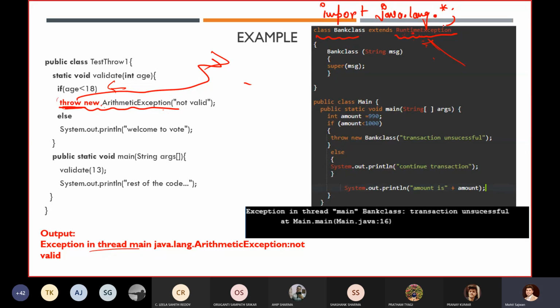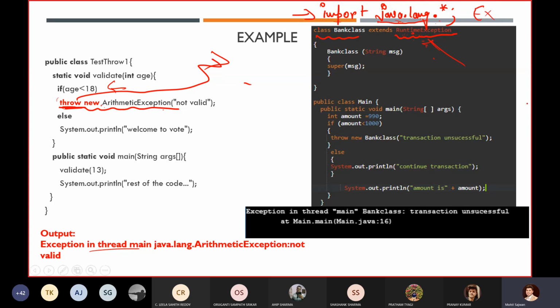So where is this class located? Even though I am not importing any package, where am I getting this class from? Remember, it comes from a package. Generally, if you want, you can write the import yourself, but even if you are not importing this package, by default your compiler will provide it, and that is the java.lang package. Inside the java.lang package, we have a class named Exception.